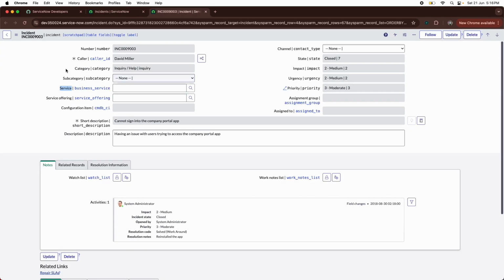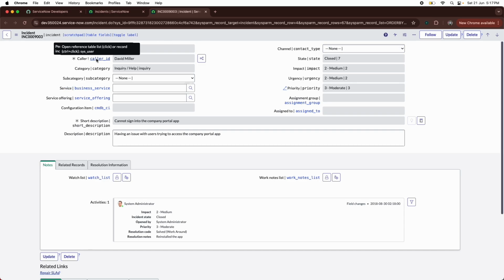This is very useful as a developer, because mostly when you are working with a script, a business rule, script include, even in a client script, you need the backend name to get the value details, and also maybe to set some value. Whatever it is, you need the backend name. So this is a display name, this channel, state and all these things, and this is the technical name. For channel, the technical name is contact underscore type. For caller, the technical name is caller underscore ID.